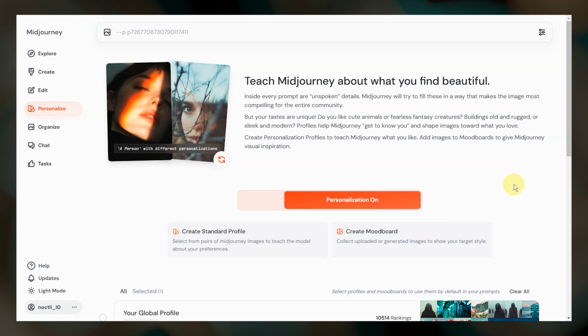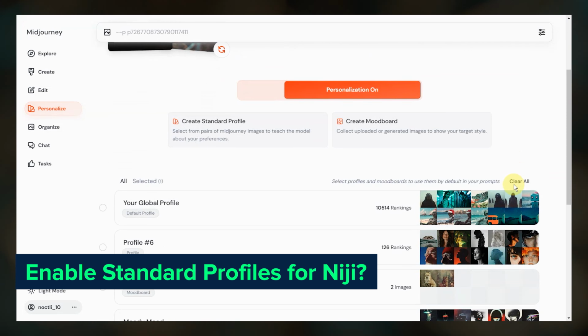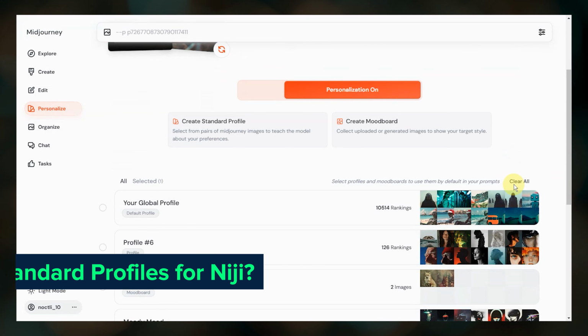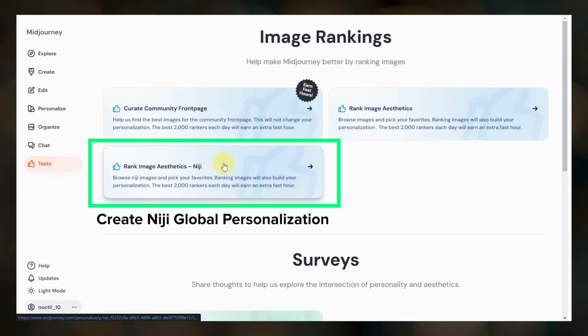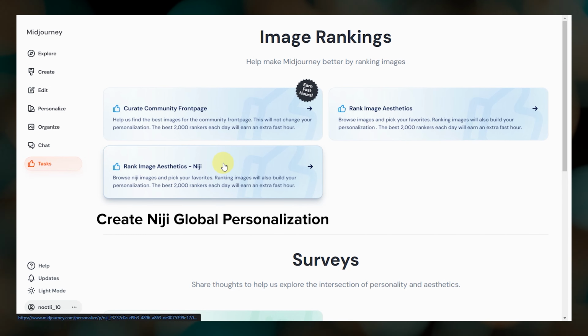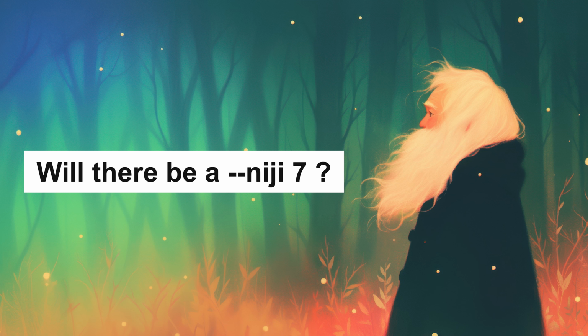I'd also like to see standard profile creation enabled for Niji users. Currently, you can create a global personalization profile and use mood boards with Niji, but you cannot create a Niji-specific standard profile. That said, it's been suggested that Niji may no longer need to be a separate model if V7 does various anime styles well enough. And who knows, maybe creating and using a specific anime style mood board in V7 would also be sufficient. We won't know until V7 is released.